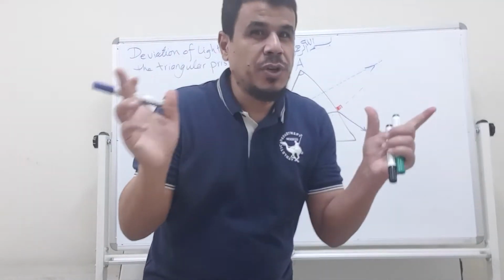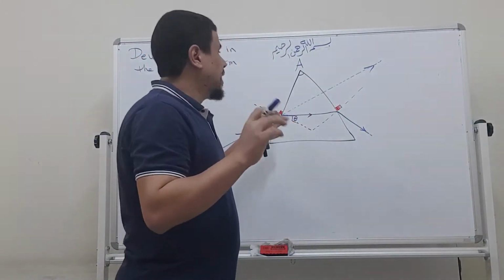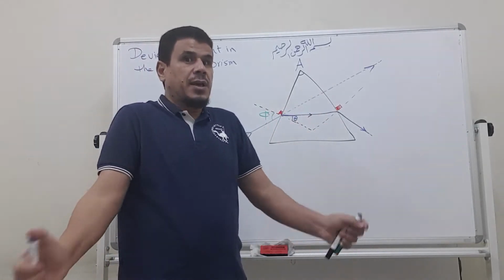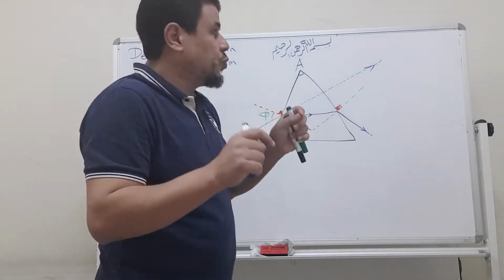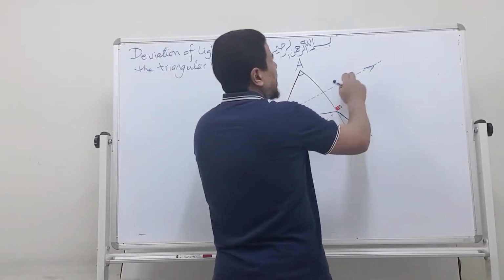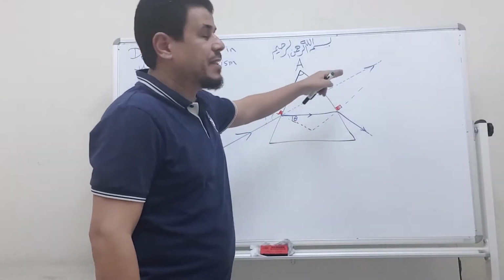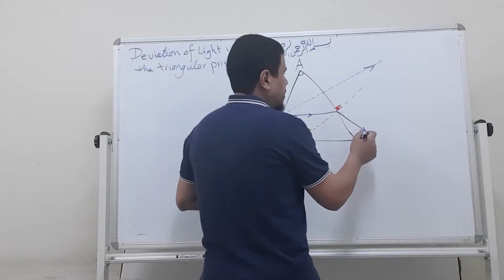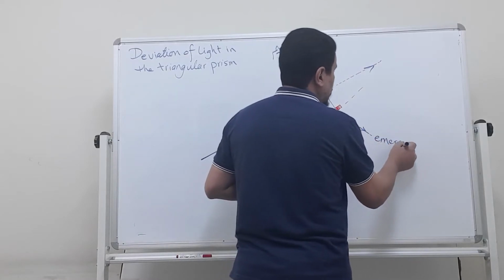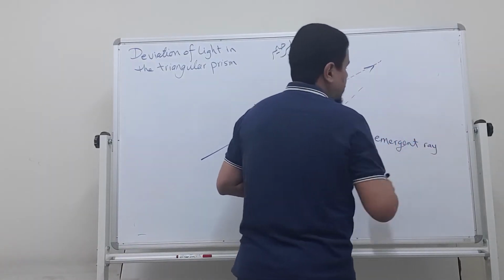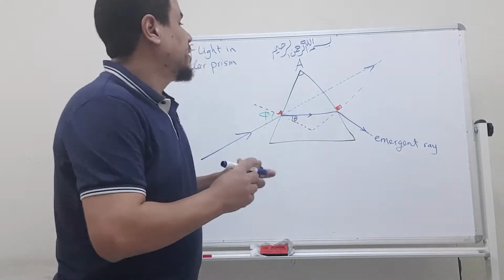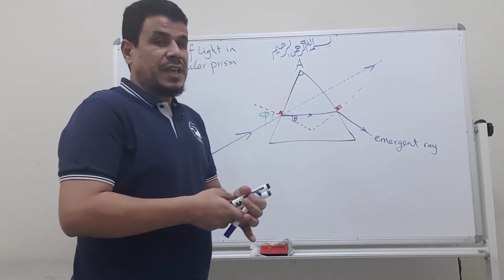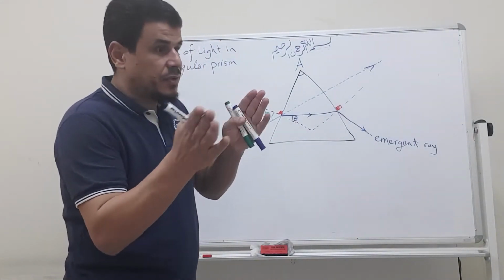Okay, can we know how much the light deviates from its original path? Of course, yes. If we measure the angle between the original ray and the emergent ray, we can get the angle of deviation.